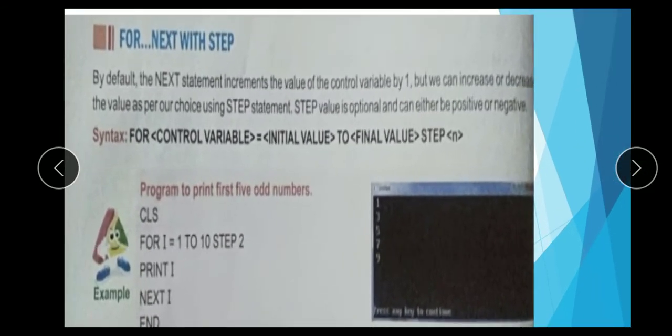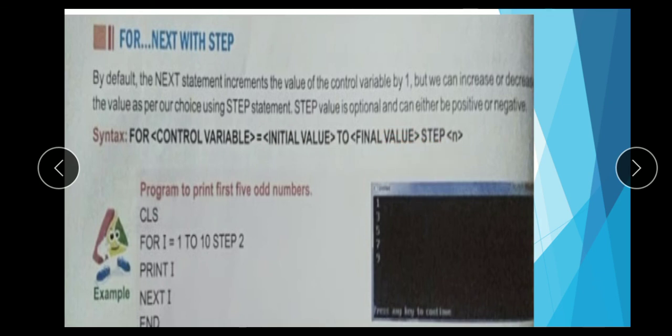This is for next with step. By default, the next statement increments the value of the control variable by 1, but we can increase or decrease the value as per our choice using steps. Here, for control, initial value to final value, steps.